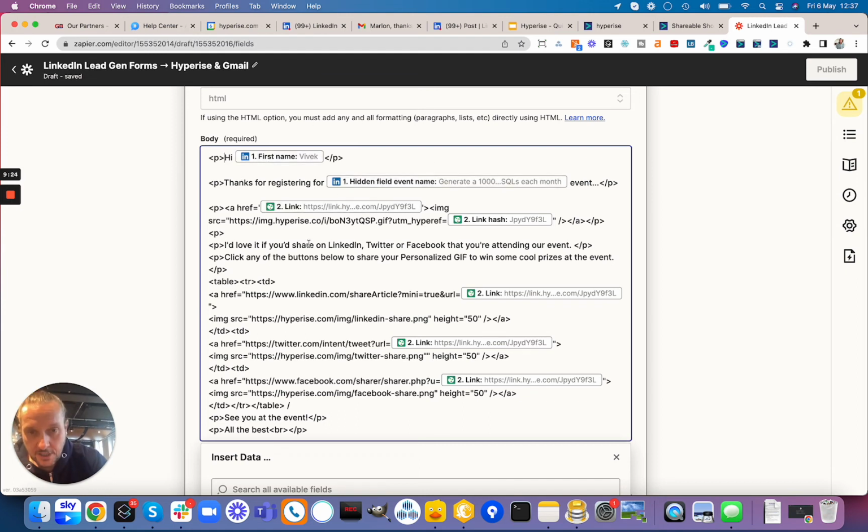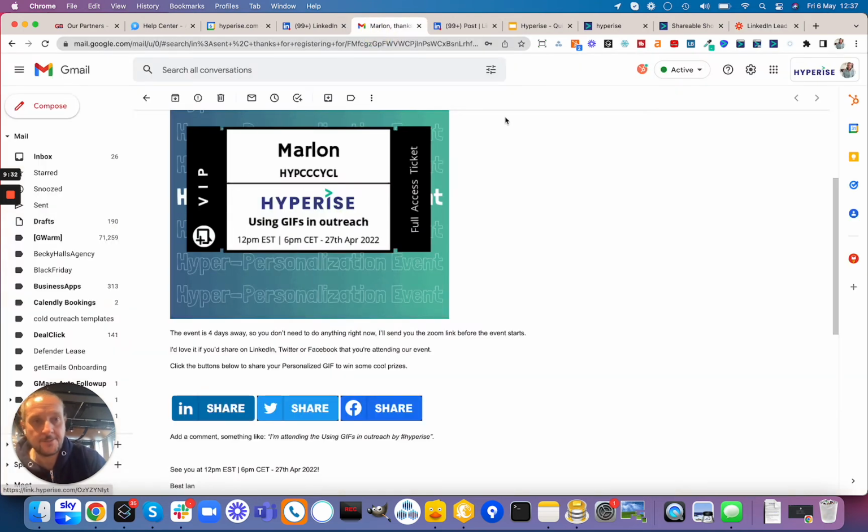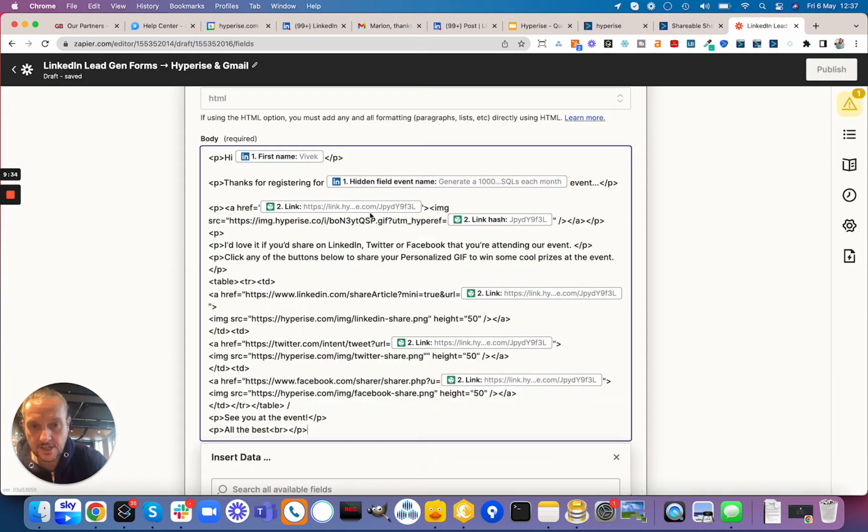And then we've got this clickable element, which, when they click it, is going to go to the short link. So we're going to have the personalised image shown there. So again, this image here. Again, we can just change this string here to be whatever GIF we created in our account. And then the short link is going to dynamically embed itself from what we've created there.